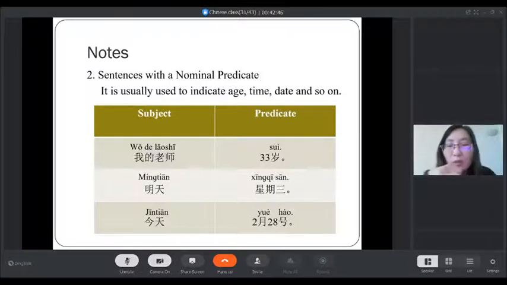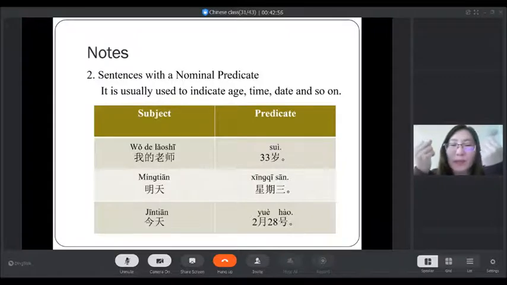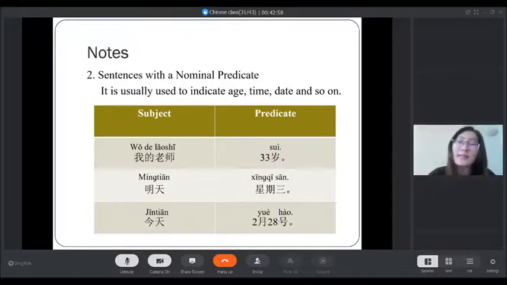We also can remove is. So that is tomorrow is Wednesday. So we say tomorrow Wednesday. That is the correct one. So we can say 明天星期三, 我的老师33岁, 今天2月28号. These are the correct sentences.